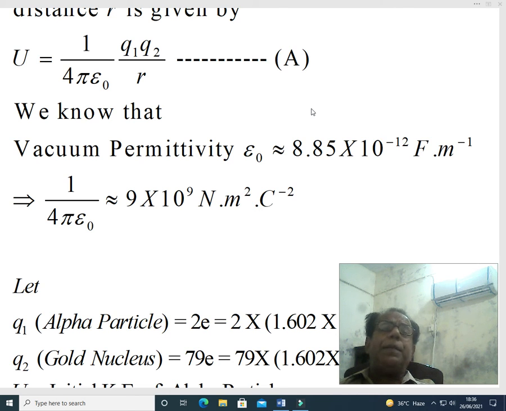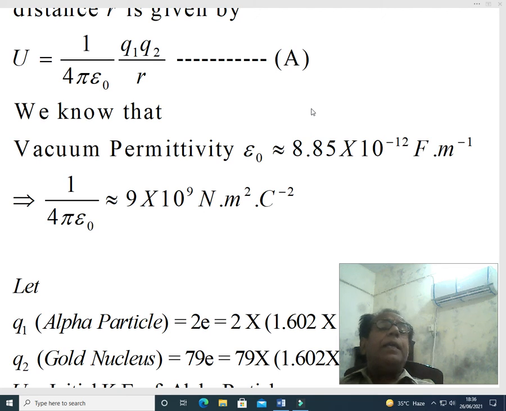This implies that 1 over 4 pi epsilon naught is equal to 9 times 10 to the power 9 newton meter square per coulomb square. Wherever this constant 1 over 4 pi epsilon naught appears, we directly put its value as 9 times 10 to the power 9 newton meter square per coulomb square.